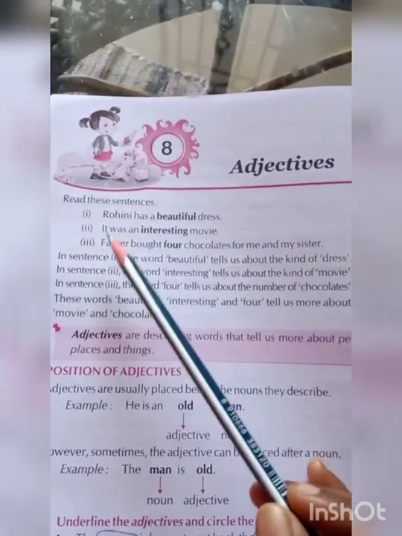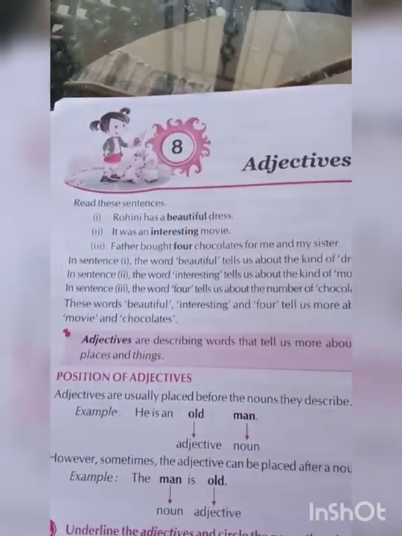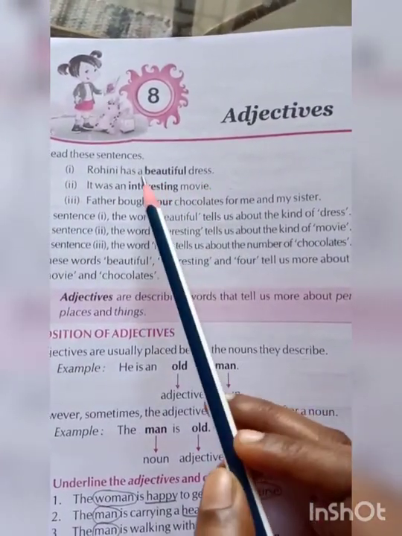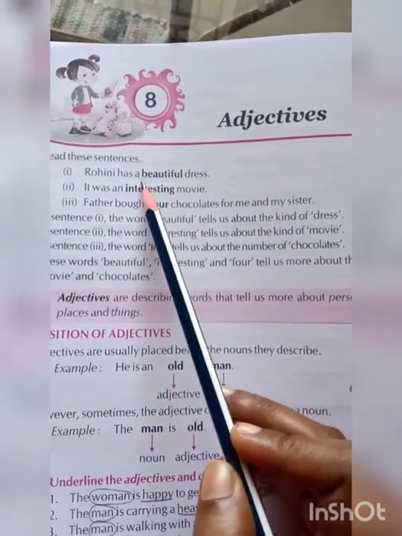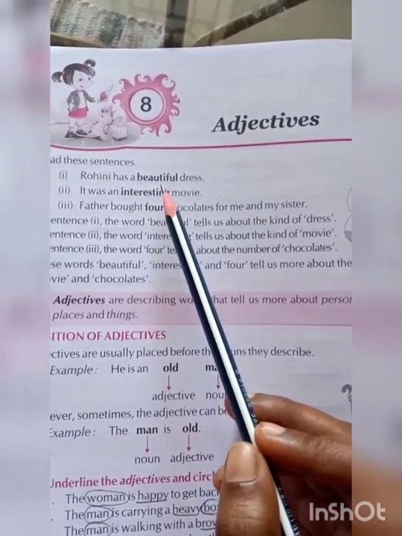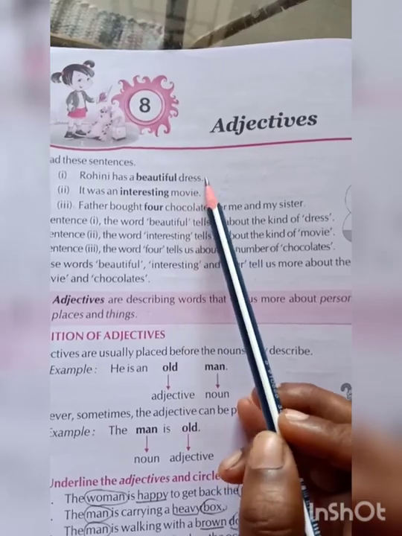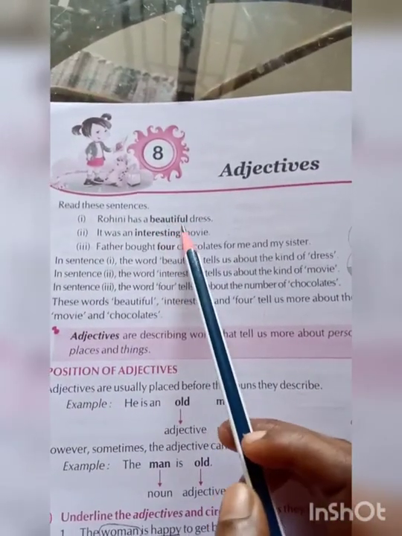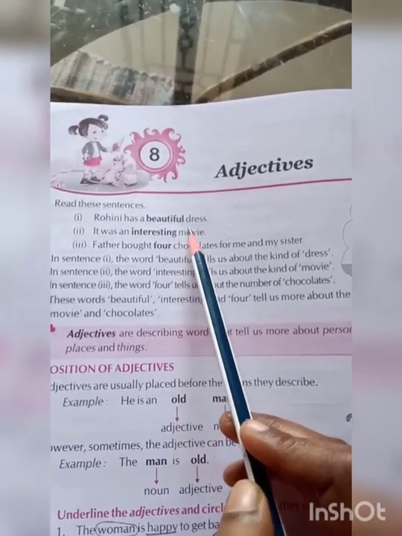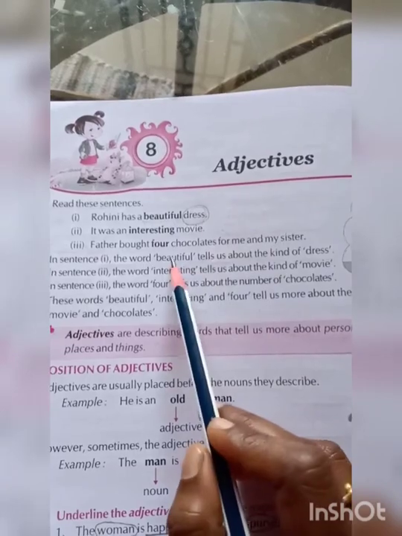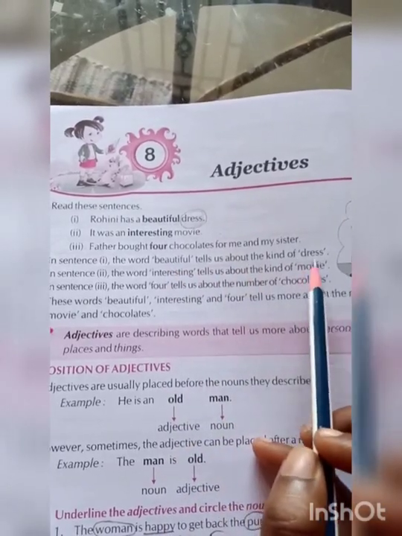See the example. Rohini has a beautiful dress. In this sentence, the word beautiful is an adjective because it describes the noun dress. The word beautiful tells us more about the noun dress. Beautiful tells us about the kind of dress.